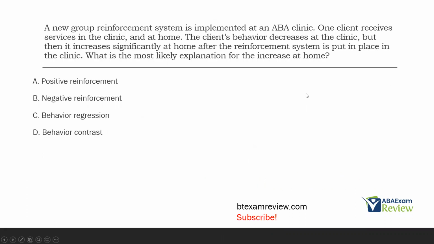A new group reinforcement system is implemented at an ABA clinic. One client receives services in the clinic and at home. The client's behavior decreases at the clinic, but then it increases significantly at home after the reinforcement system is put in place in the clinic. What is the most likely explanation for the increase at home? All right, kind of a convoluted question. So let's approach it slowly and make sure we understand what it's asking. It's asking about the increase at home.